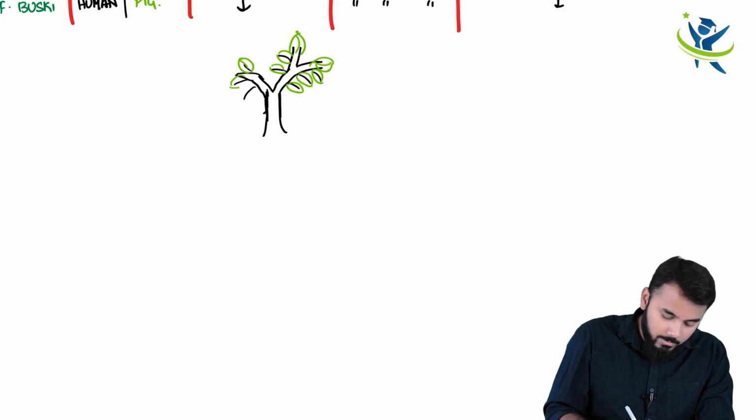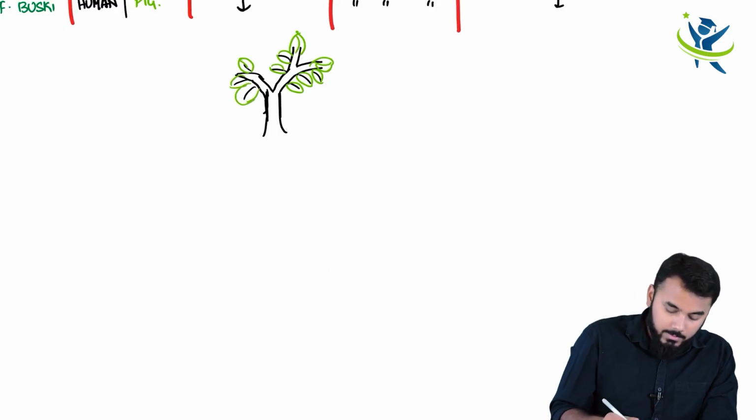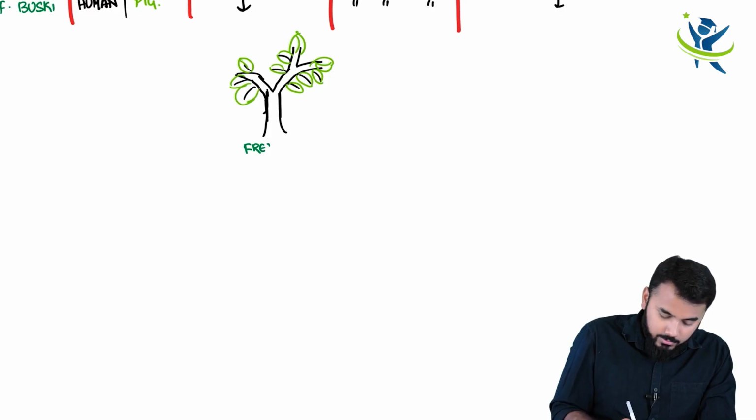Let me write it down. This would be a freshwater plant.